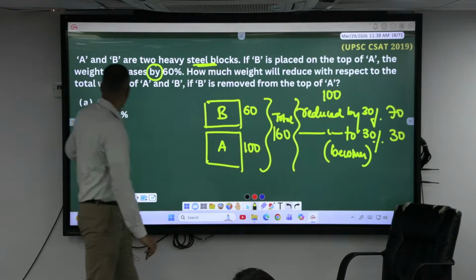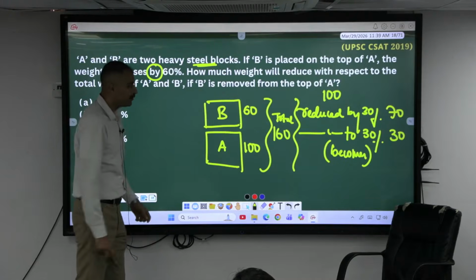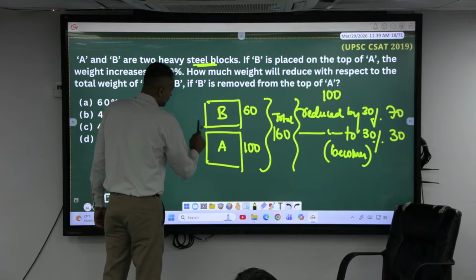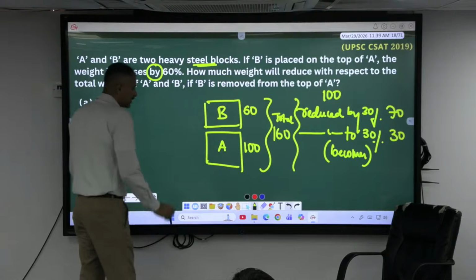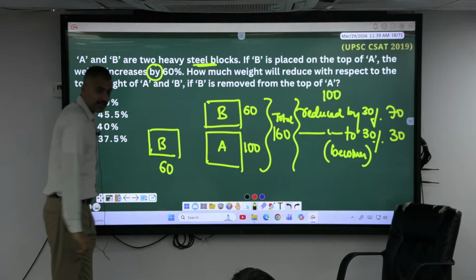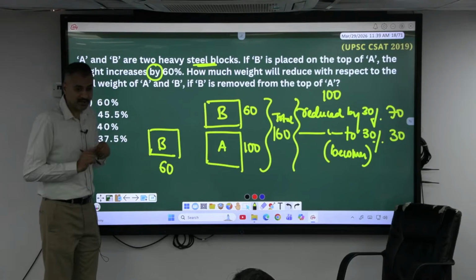160. Total weight of A and B, if B is removed from the top of A. I am going to remove this one, right? Okay, let's consider we have removed it. B is here now. What is the value of B? This has to be compared with what? Total value. Okay, how much is reduced, sir?